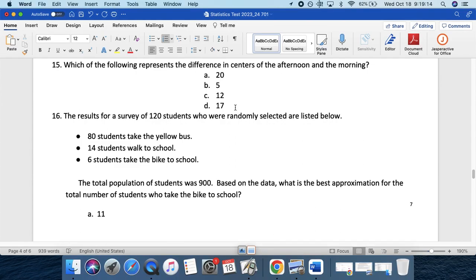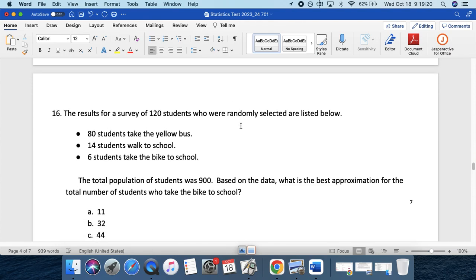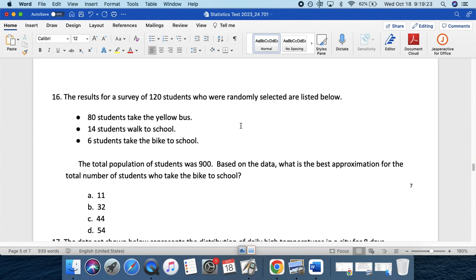16. The results for a survey of 100 students who were randomly selected are listed below. 80 students take the yellow bus, 14 students walk to school, and 6 students take the bike to school. The total population of students was 900. Based on the data, what's the best approximation for the total number of students who take the bike to school?